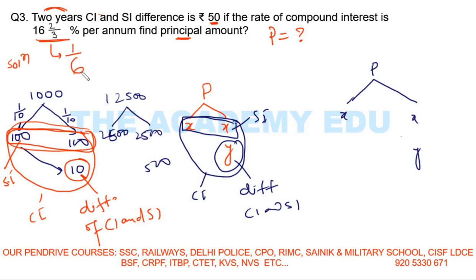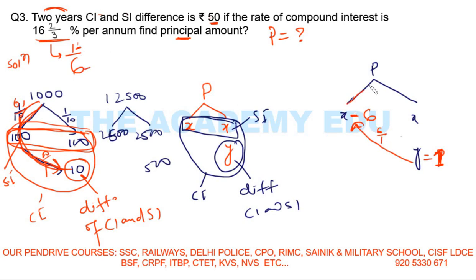1 upon 6. So my dear students, always when we need to find the principal, this one I will write here in Y. This is 1, okay, and this 6 I will write here one step above this one. Actually what is happening, when I was coming like this from top to bottom, I am doing 1 by 10, 1 by 10. If I am going opposite, I will do 10 by 1 here, 10 by 1. If I am going this way, 1 to 6, so the rate of interest is opposite, 6 by 1. 1 by 6 here, so we will do the opposite, 6 by 1.